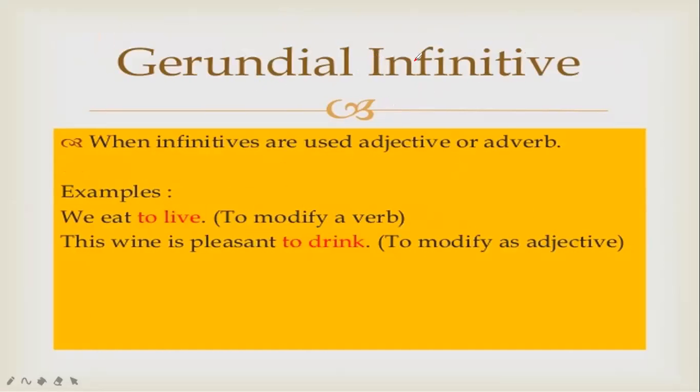Now, what are gerundial infinitives? When infinitives are used as an adjective or adverb. Example: we eat to live, to modify a verb. This wine is pleasant to drink; "to drink" modifies as an adjective.